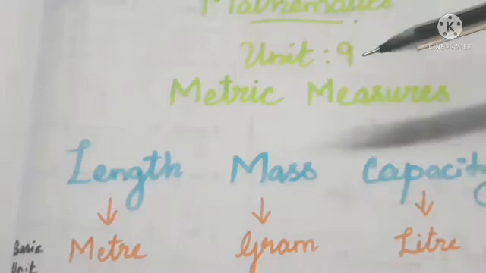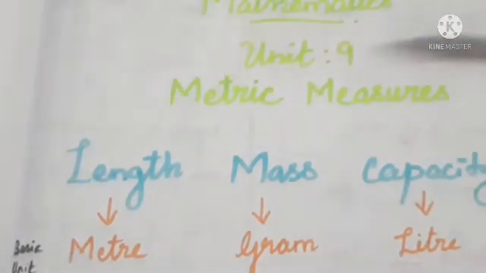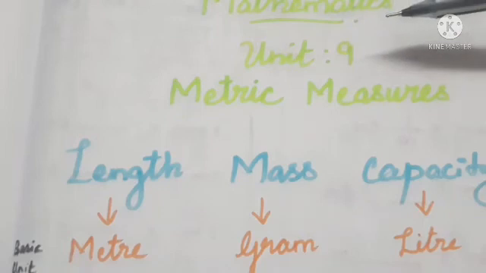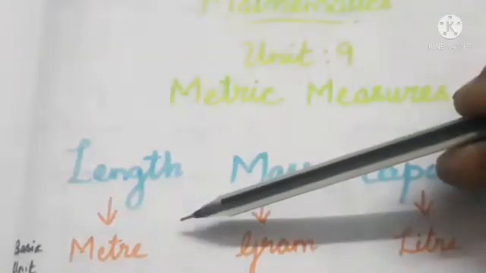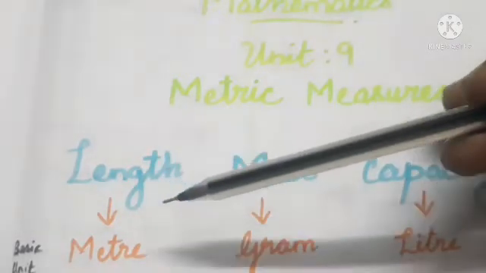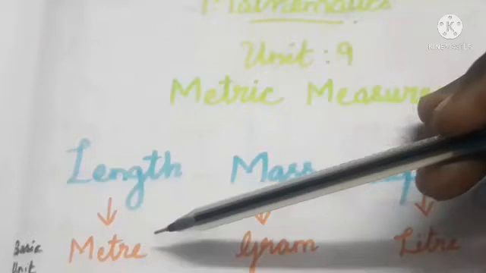Okay, so in length we use so many units: kilometer, meter, centimeter, millimeter, decameter, decimeter, and so on. But the basic unit is meter. So meter is the basic unit of length.